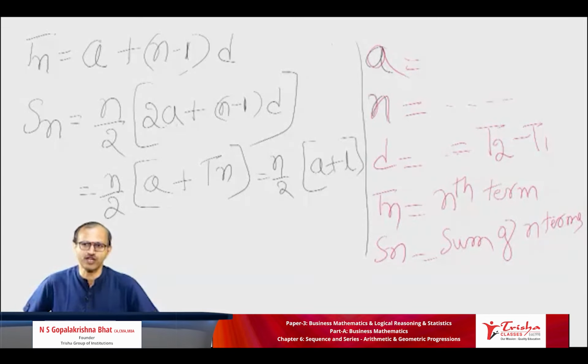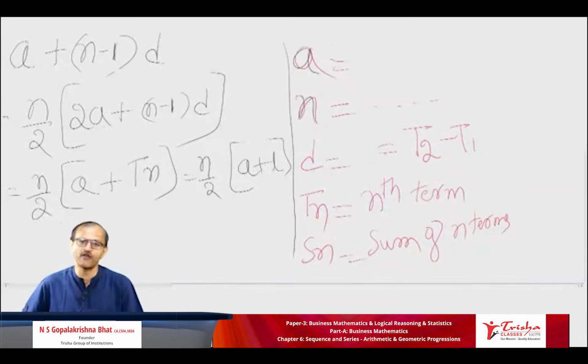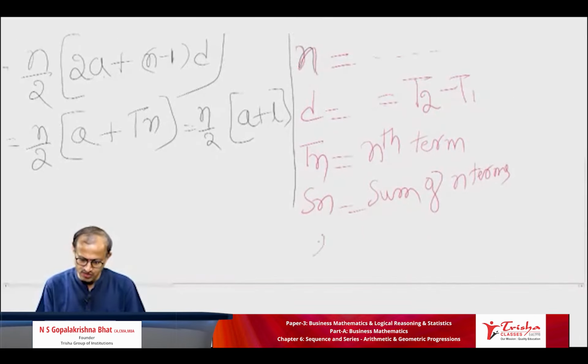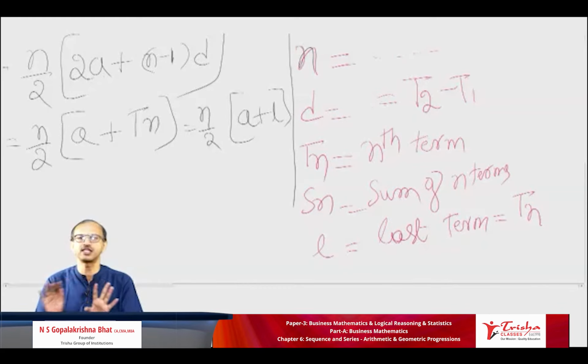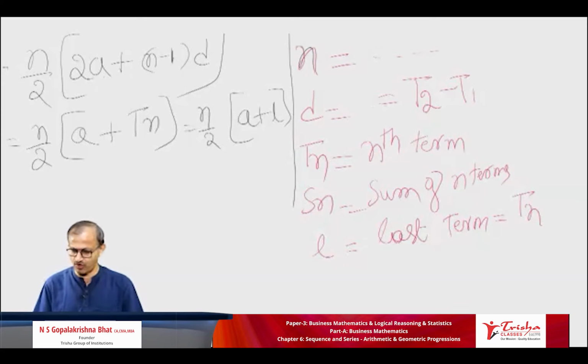Repeat. A equals first term. N equals number of terms. D equals common difference equals T2 minus T1. Tn is equal to nth term. Sn is equal to sum of n terms. L is equal to last term. All of you write last term. L and Tn are one and the same. This is what we have learned, different letters, and we understood and interpreted. These are all the formulae you have to write.